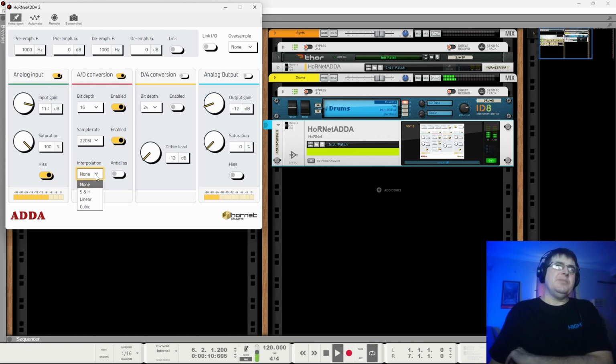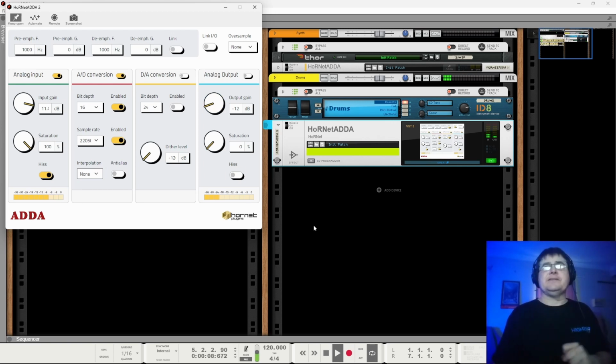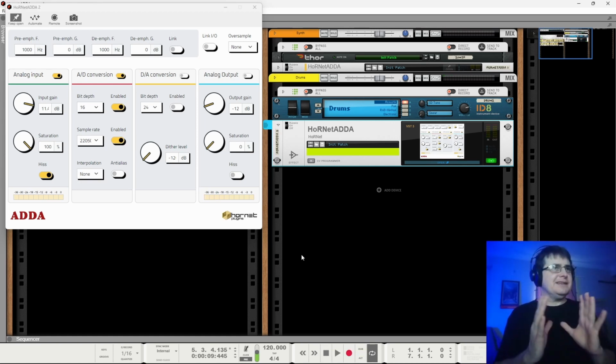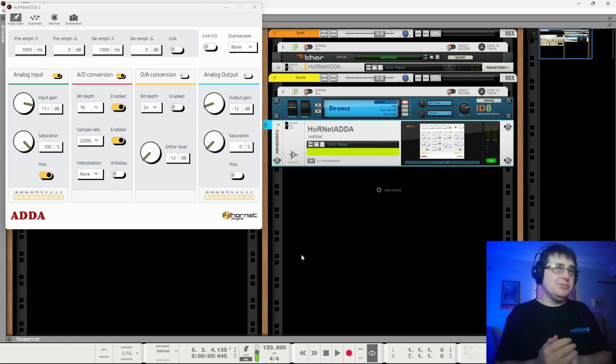We've then got interpolation. Interpolation basically is doing the math between our sample points. When people say digital sucks, it's from a lack of understanding and or a lack of interpolation. If we don't do any math to smooth that curve between this sample and that sample, obviously it's going to sound terrible, especially if we have a very low sample rate.